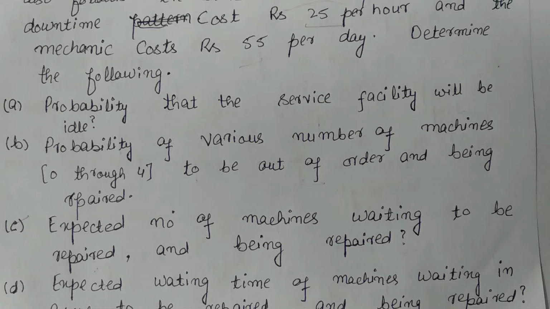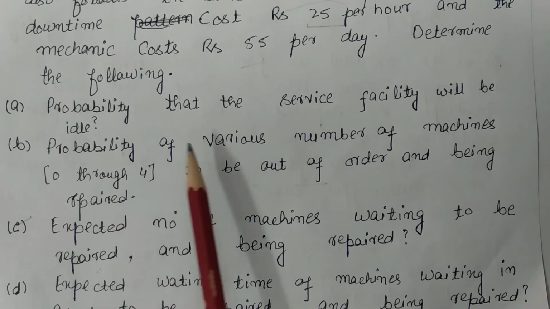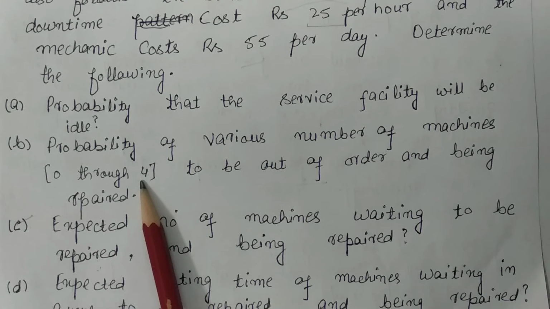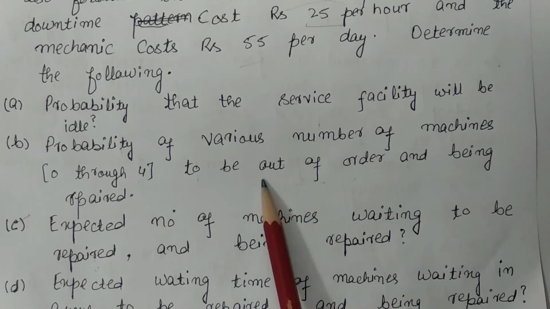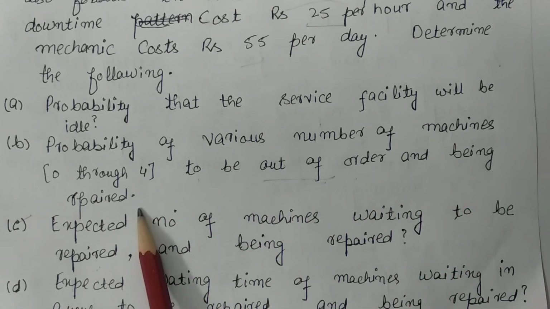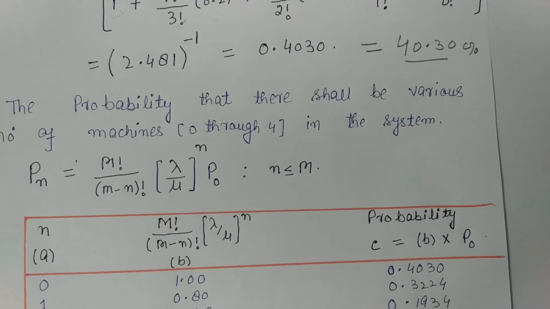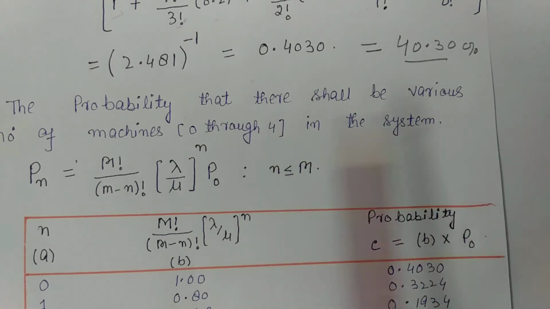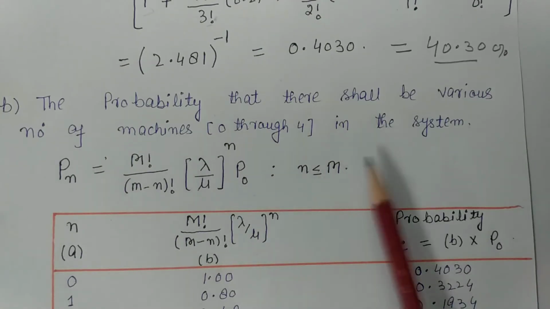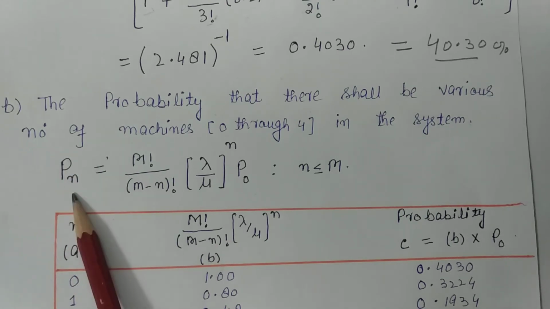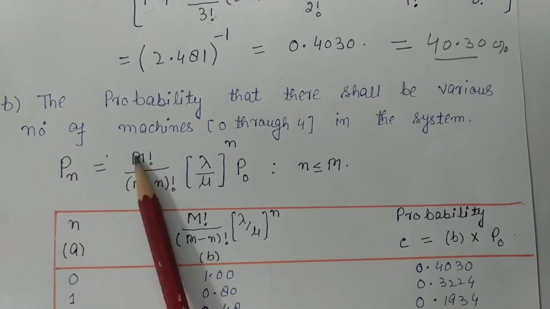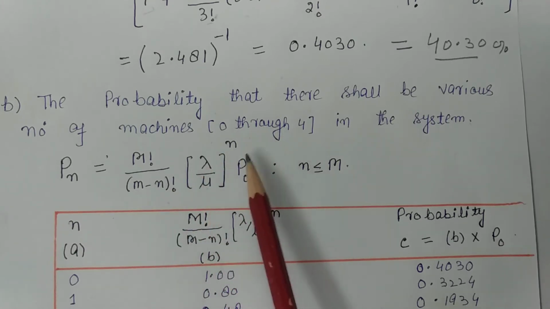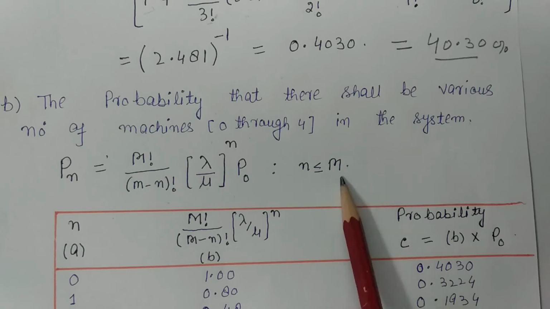Next, we have to calculate the probability of various number of machines, that is 0 to 4, to be out of order and being repaired. For this, we will calculate the probability that there shall be various number of machines, that is 0 to 4 in the system, which is Pn, and we know that Pn is equal to m factorial upon m minus n factorial, lambda upon mu raised power n into P0, for n less than or equal to m.